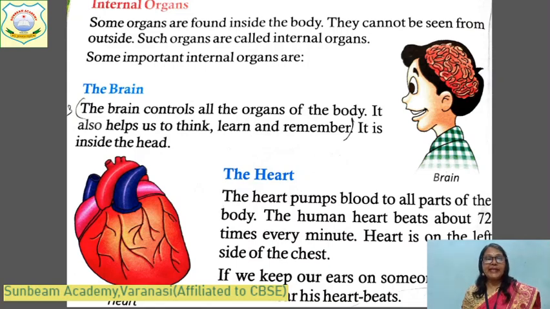And what is the brain? The brain controls all the organs of the body. It helps us to think, learn and remember. Okay. And where is it found? Inside the head, in the skull. And what is the heart? The heart pumps blood to all parts of the body, and the human heart beats 72 times in a minute, and it is found inside the chest, on the left side.